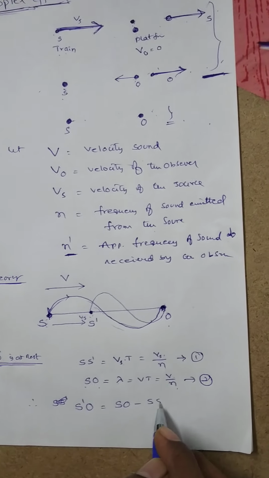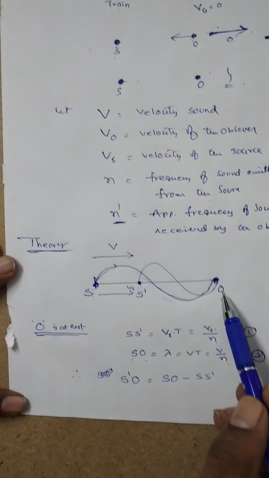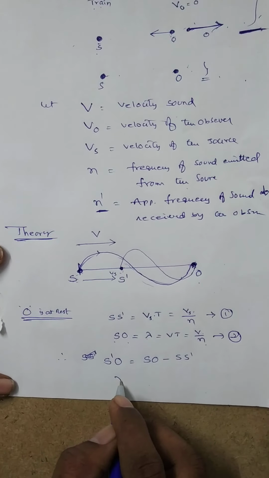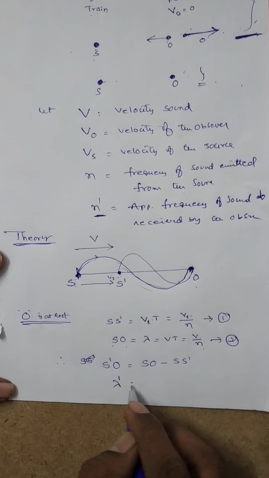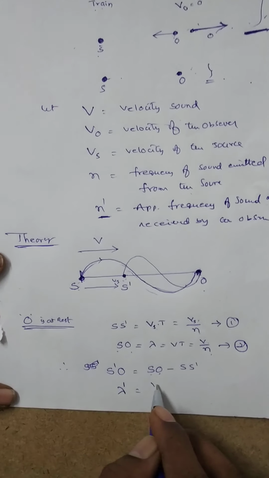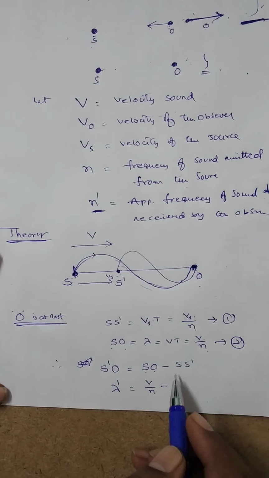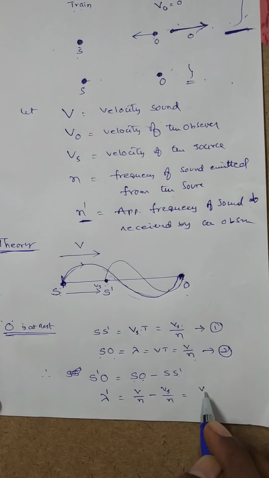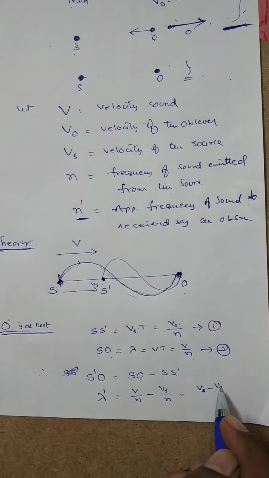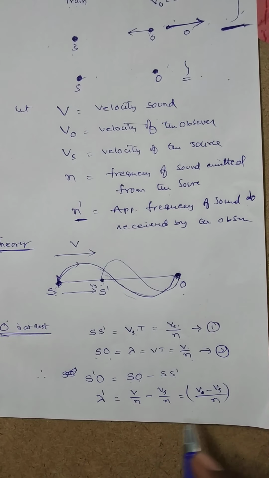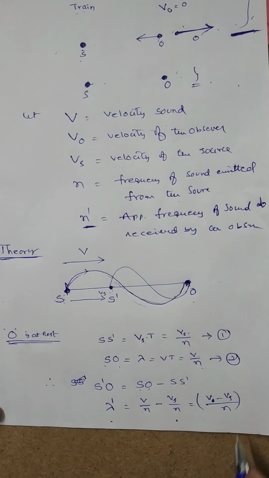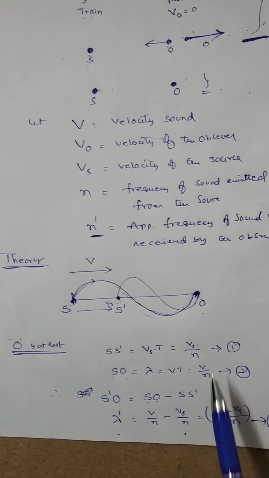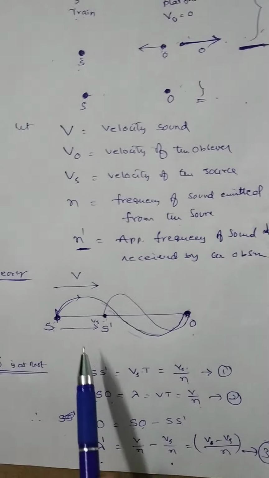SO minus SS dash, where S dash O is also called the apparent wavelength. This apparent wavelength is represented by lambda dash. Lambda dash is equal to SO, which means V by n, minus SS dash, which is Vs by n. So that is equal to V minus Vs by n. This is the formula for apparent wavelength. It is equation 3.